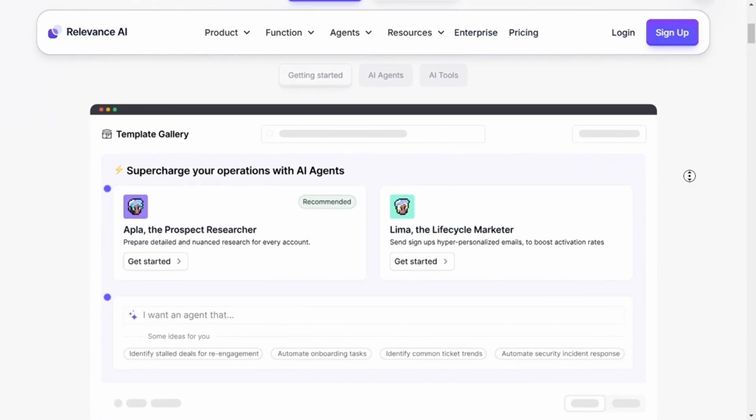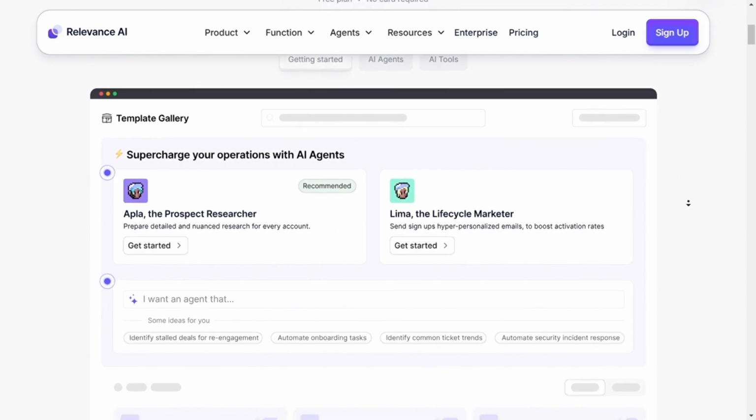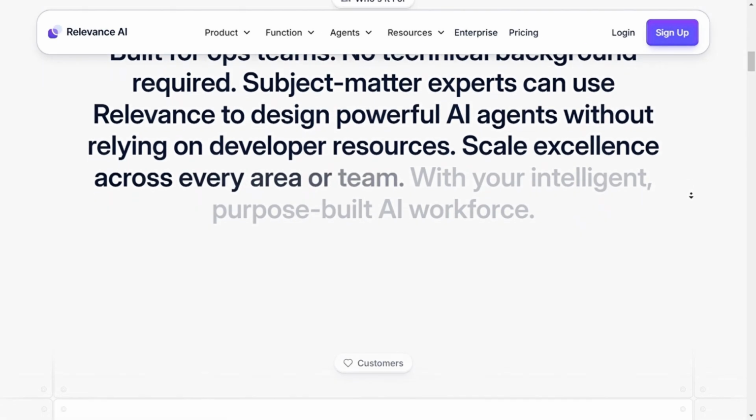Relevance AI versus N8N. In today's video, we're comparing two powerful platforms that can supercharge your workflows. Let's dive right in. First, we have here Relevance.